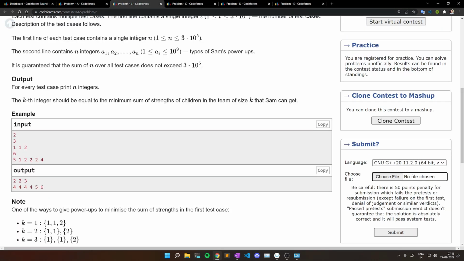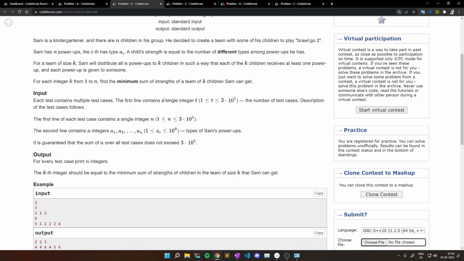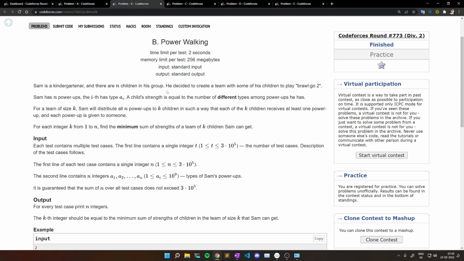Now let's see problem B. In problem B, Sam is a kindergartner and there are n children in his group. He decided to create a team with some of his children to play Brawl Go 2. Sam has n power-ups, the ith has type AI, the child's strength is equal to the number of different types